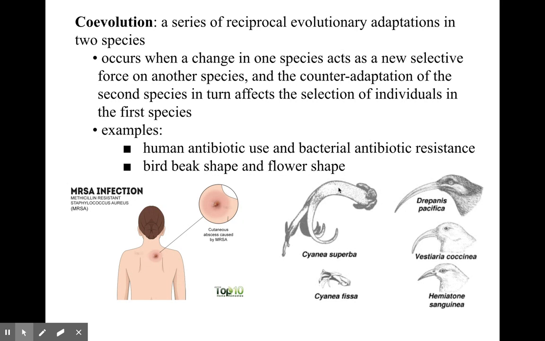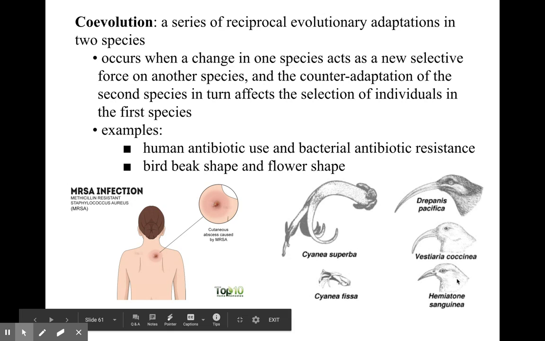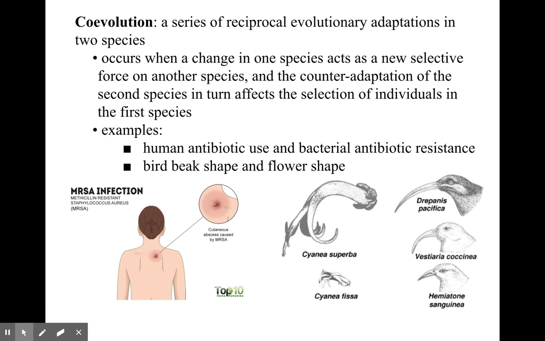And then here I have bird beak and flower shape. So this is the flower, and this is the bird beak, right? This is the flower, this is the bird beak. So you can see they're co-evolving. As flower shape changes, bird beaks change. So that also shows evolution, but in a close relationship level of evolution.